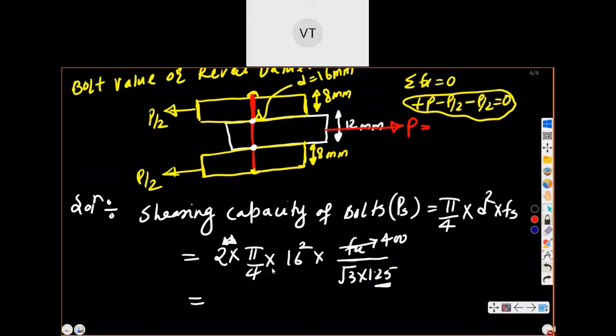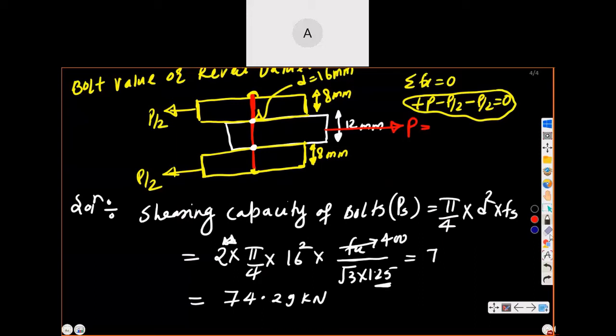If I'm not wrong, it is coming to be 74.25 kilonewton. Yes, 74.25 kilonewton.